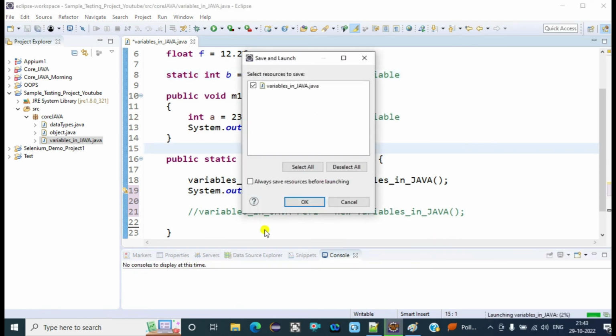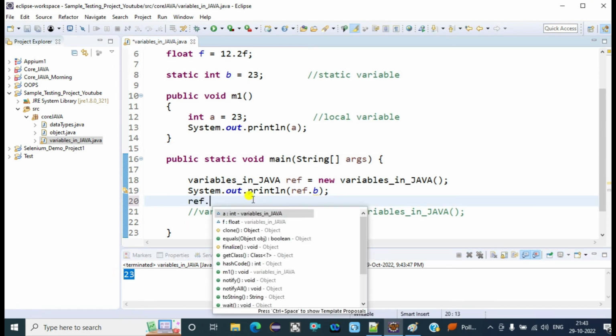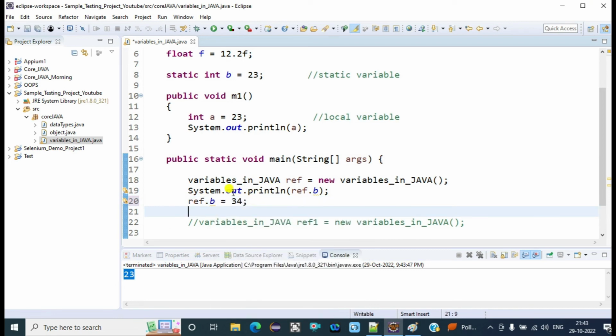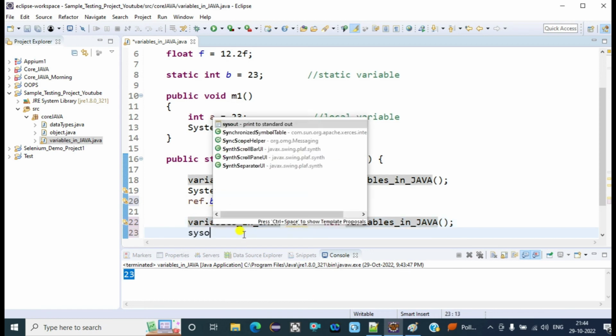Now we will update the value of b to 34. After updating the value of b, we create another object.